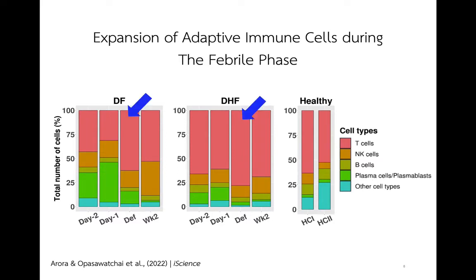T cells expanded the most at the clinical phase, or DEF, in both DF and DHF, whereas plasma cells and plasmablasts expanded the most at day -1, or 1 day before fever subsides, when compared to the recovery phase and healthy control.